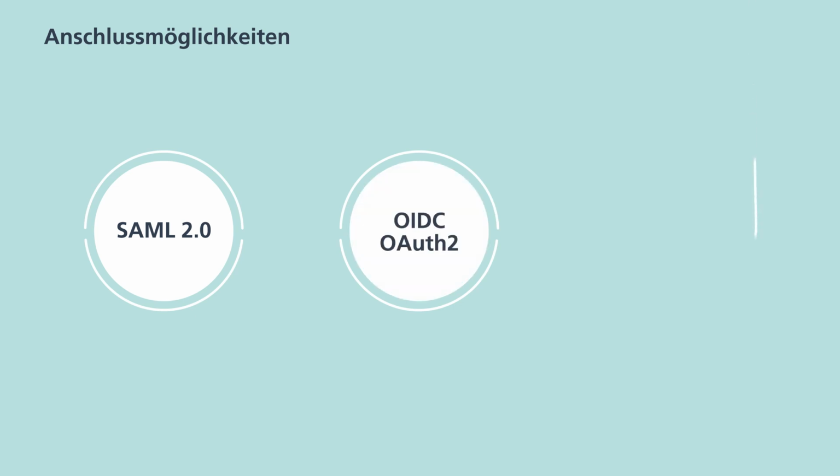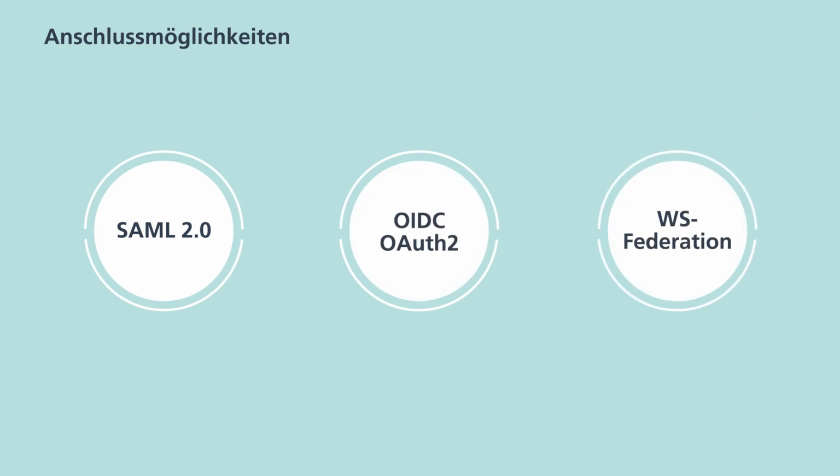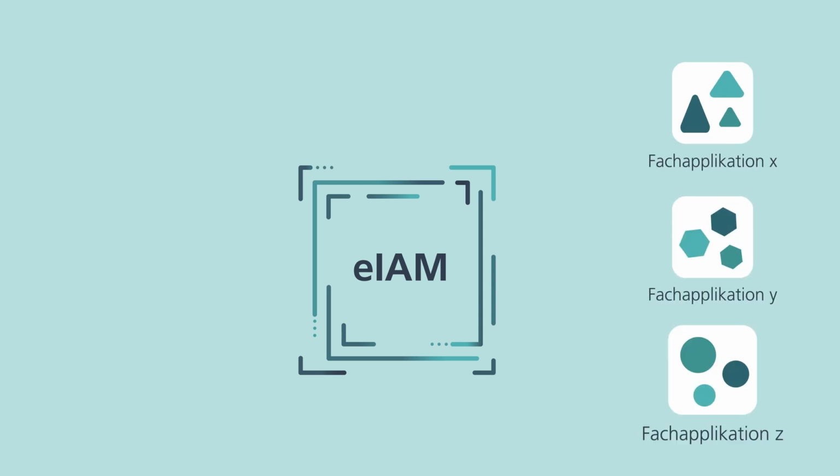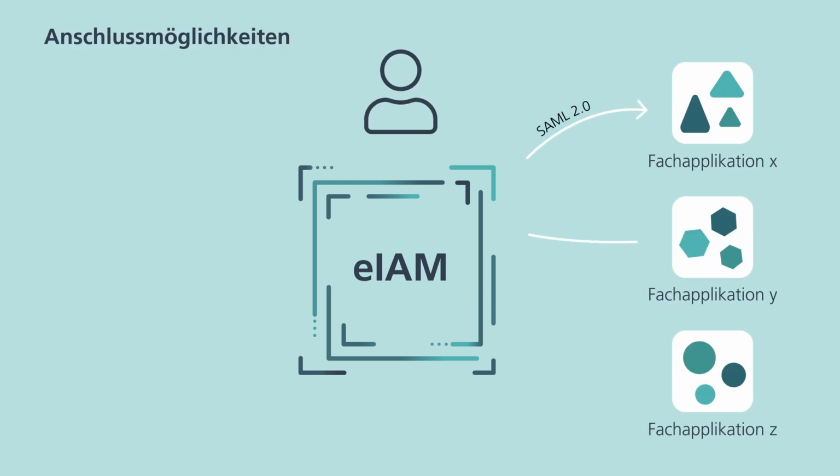There are various ways of connecting applications to EIAM: SAML 2.0, OAuth 2 OpenID Connect, or WS Federation. Regardless of the type of connection, EIAM informs the target application which user has logged on. This is so that the application can recognize the user. Private individuals are represented by a so-called electronic identity.